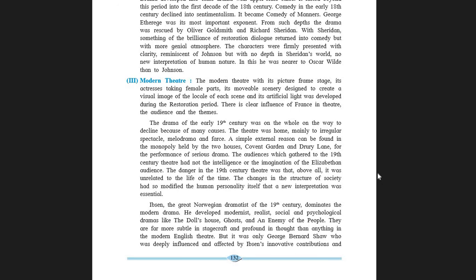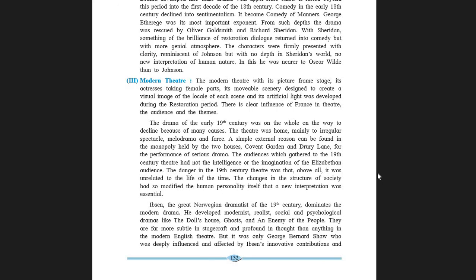There is a clear influence of France in theatre, audience and themes. Students, in modern theatre, lady actors started playing their female parts. Before that, males used to play the female part.